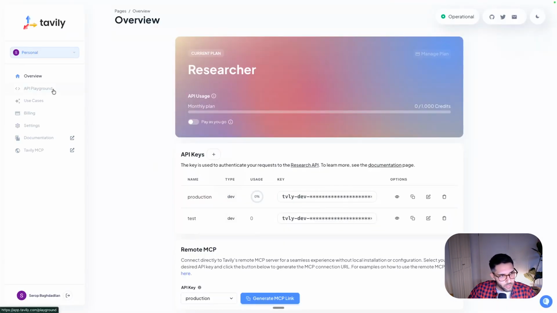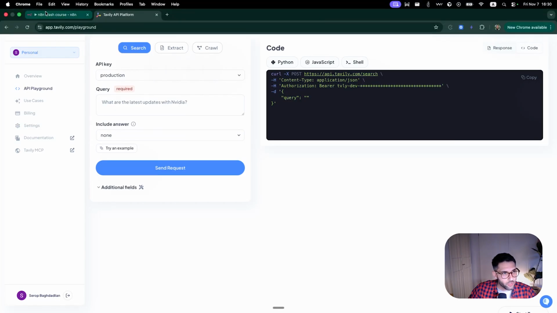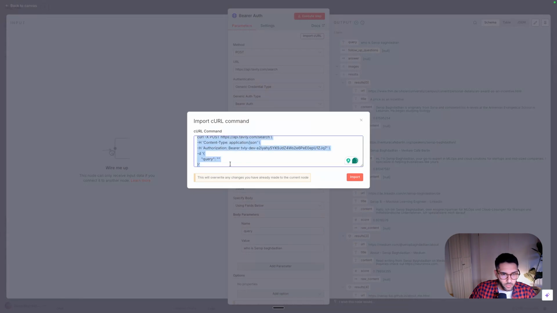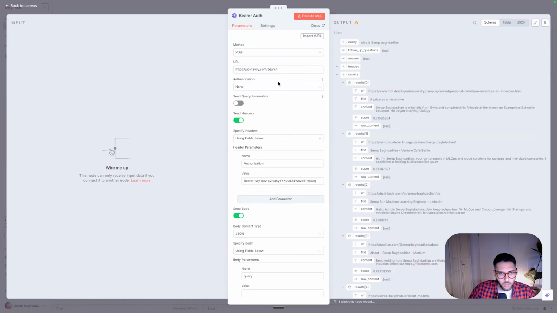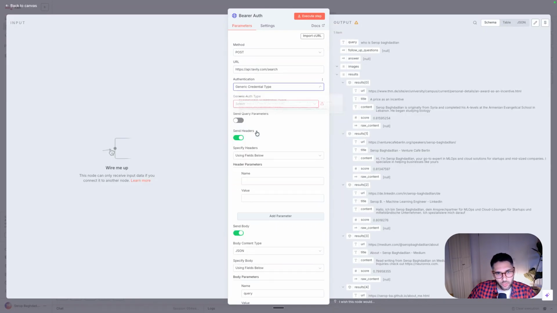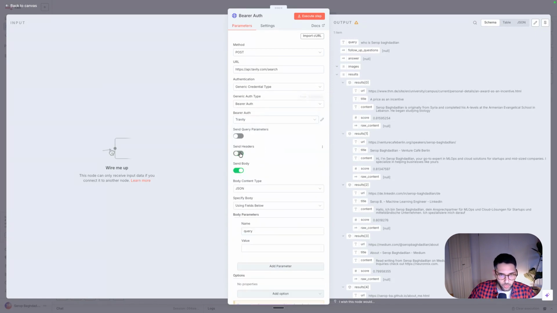And there's a really nice trick. In most applications, they give you the shell here. Let's click here. It looks like a curl command. If you copy this one, this is the function for the search that I just showed you in Tavily. You can go here, import curl, and then just paste it here. And then you have it. You see, when you do this, it actually pastes the actual token, which is a security risk, so we don't want that. We close it, and then we choose the generic option, and we set it to bearer auth Tavily. So this is much better. Then we don't need headers.